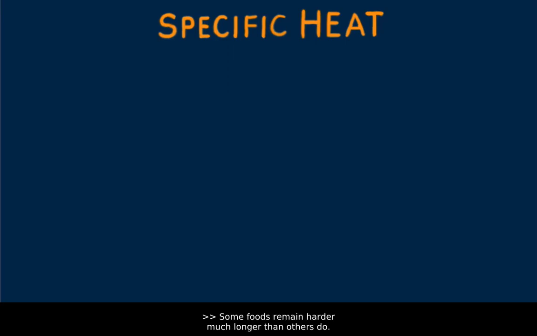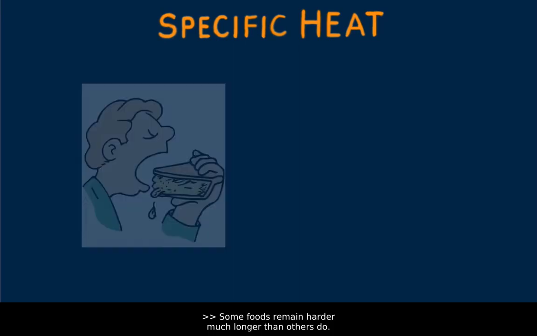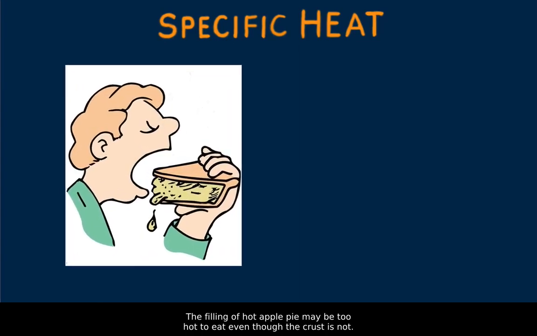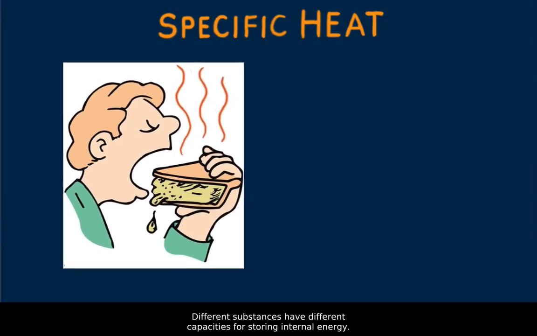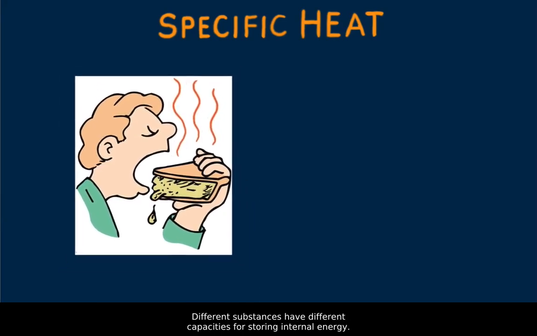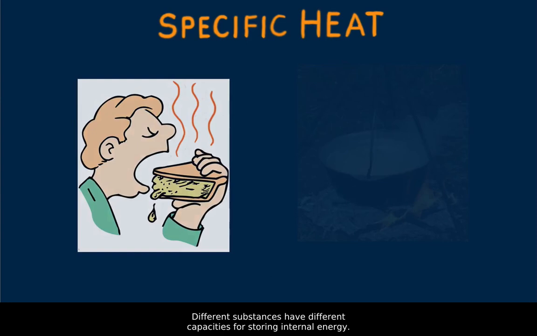Some foods remain hotter much longer than others do. The filling of hot apple pie may be too hot to eat even though the crust is not. The pie filling takes longer to cool than the crust. Different substances have different capacities for storing internal energy.